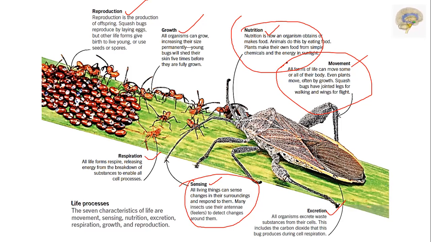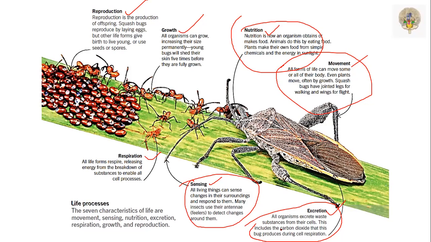So after taking the food, the next step we'll see is excretion. All organisms excrete waste substances from their cells, and this includes the carbon dioxide that a bug produces during cell respiration.